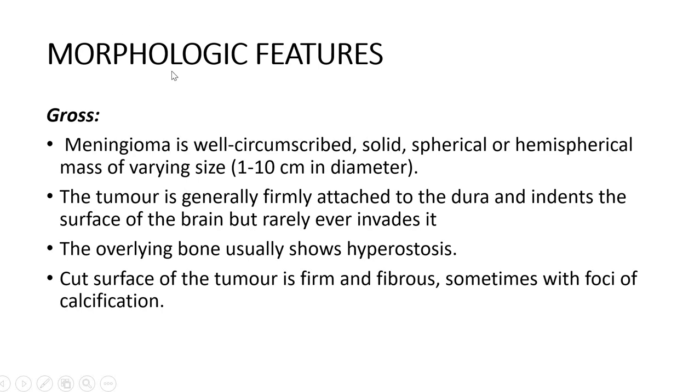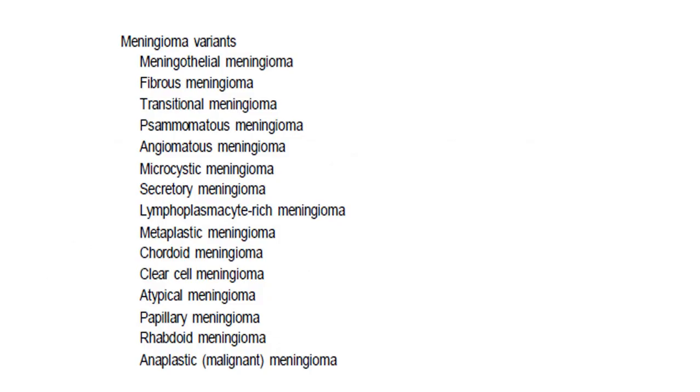Morphological features. Grossly, it's a very well circumscribed, solid, spherical mass. It is very firmly attached to the dura and indents the surface of the brain, but never really invades. This is very important because it's well circumscribed. It causes pressure symptoms without actually invading into the brain tissue and causing problems. So that's why most of them are benign tumors. And the cut surface of the tumor is firm and fibrous, sometimes with foci of calcification.